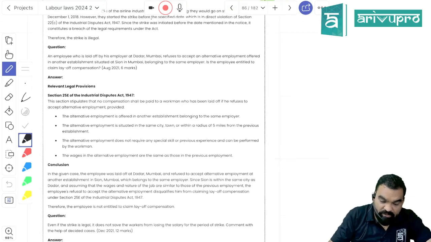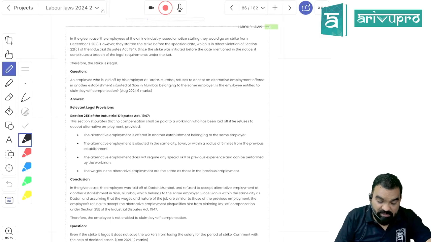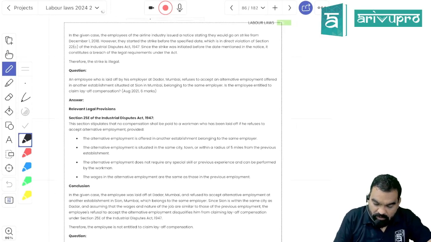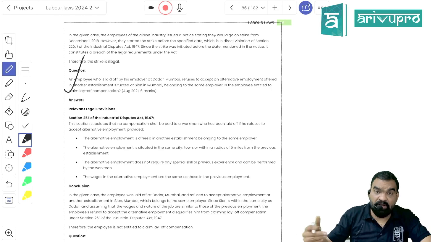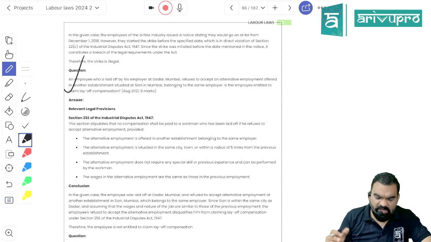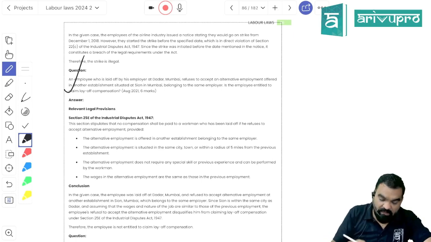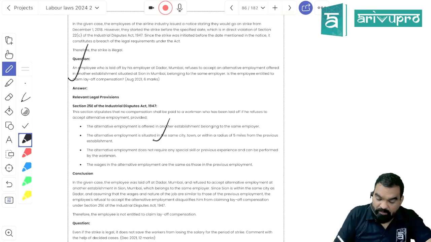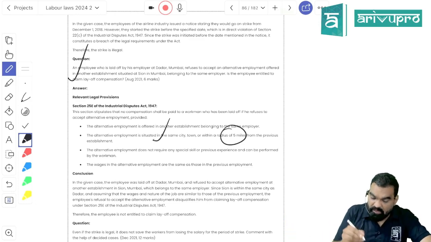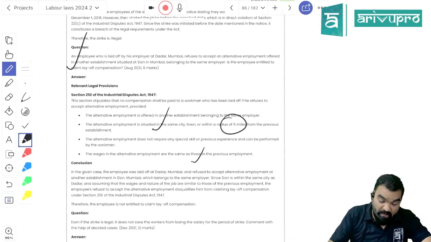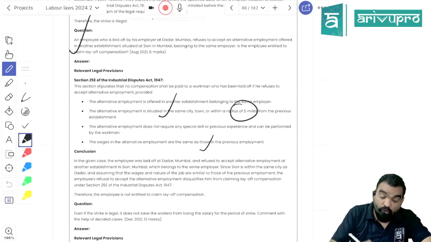If airline workers are willing to get into a strike, what they have to do is give at least 6 weeks' notice, right? Laid off worker: a worker has been laid off and he has been offered alternate work for the same day, so he has to wait for a minimum period of 2 hours, but there are certain more rules about alternate work. You can provide him alternate work within the same city, town and village. There should be a maximum of 5 miles difference between the main establishment and the other establishment, then he would be bound to go for the alternate employment.